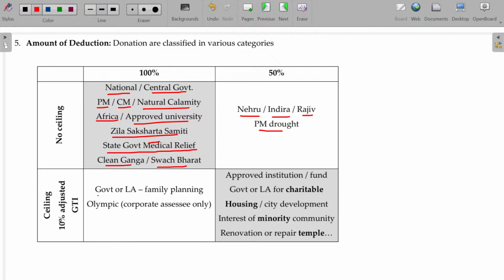And government or local authority, you are donating for the family planning activities, then 100% with the ceiling. Olympic requirement also you can donate, but it is available only for the corporate associates. And in case of 50% with ceiling, approved any institution, fund, trust for the charitable, housing and city development, minority communities' interest, renovation, repairs for the temple, mosque and all will come under the last case.